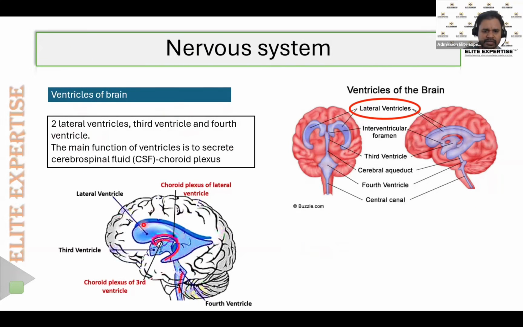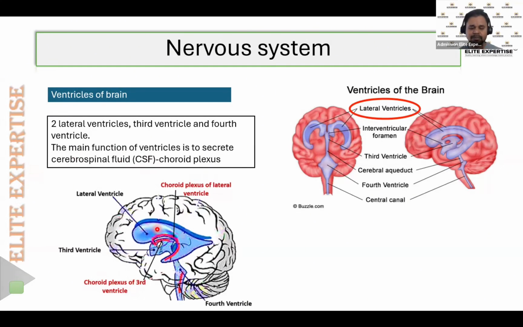In this diagram you can see the bluish color one. This is known as the ventricles, and these ventricles also contain the blood vessels and, as usual, the axons and so on. So what is the main function of the ventricles? Ventricles mainly contain the choroid plexus. Choroid plexus are rich in blood vessels, and the main function of the choroid plexus is to keep on secreting the cerebrospinal fluid. Our brain contains the fluid known as the CSF, cerebrospinal fluid, and that cerebrospinal fluid will be secreted mainly by the choroid plexus.